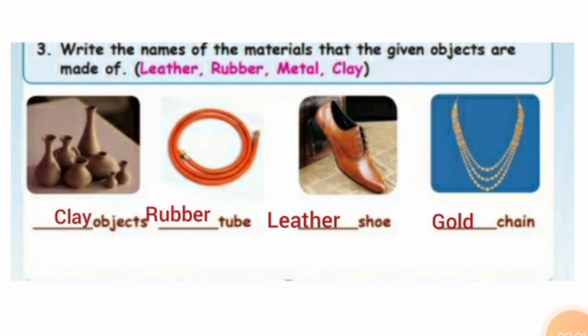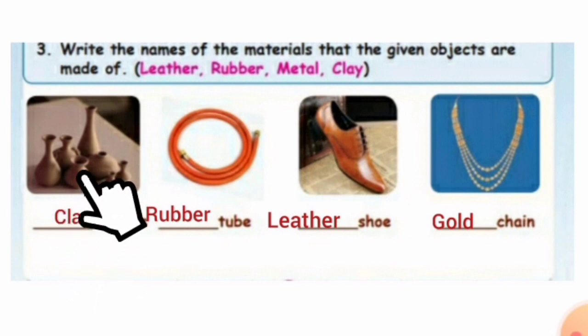Look here, children. Third Roman. Write the names of the materials that the given objects are made of. Shall we do, children? Yes. Come. Leather, rubber, metal, then clay. They have given these materials. We should write the object from the materials. Shall we do, children? Yes, very good.